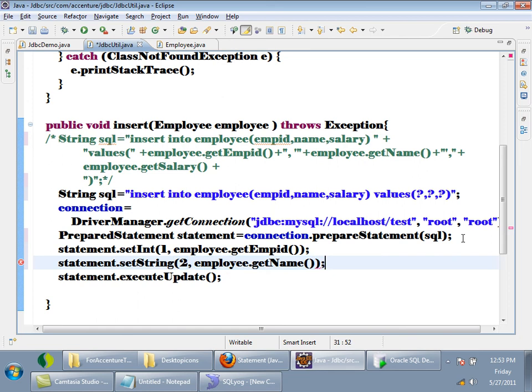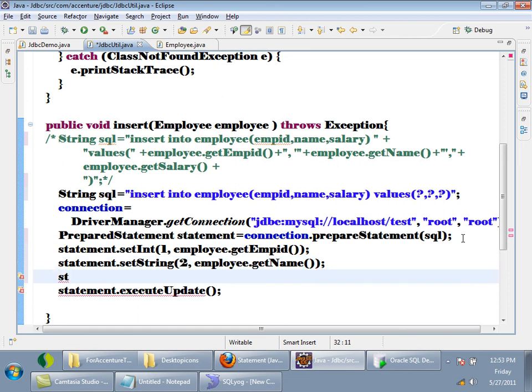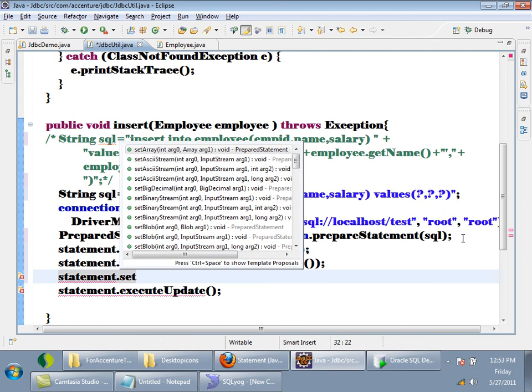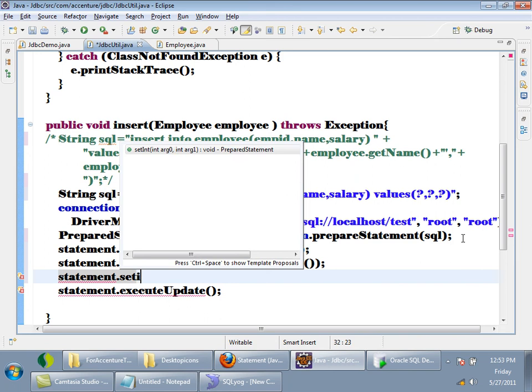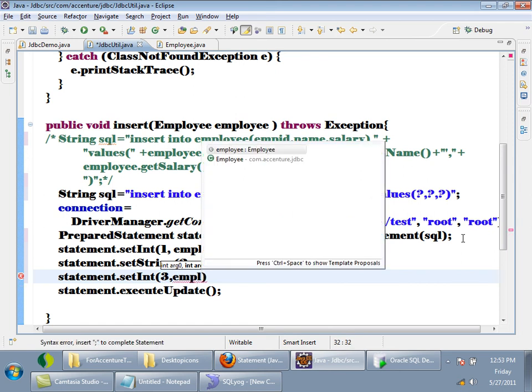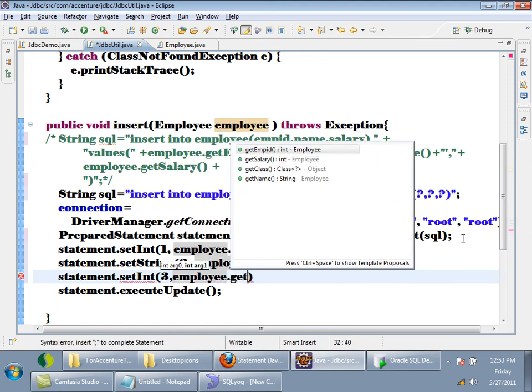Similarly, statement dot set, again salary is int, so setInt, which question mark, the third question mark, so 3 comma the value is employee dot getSalary.